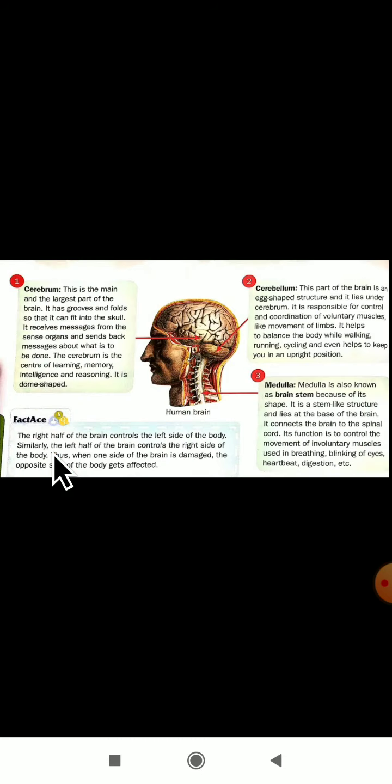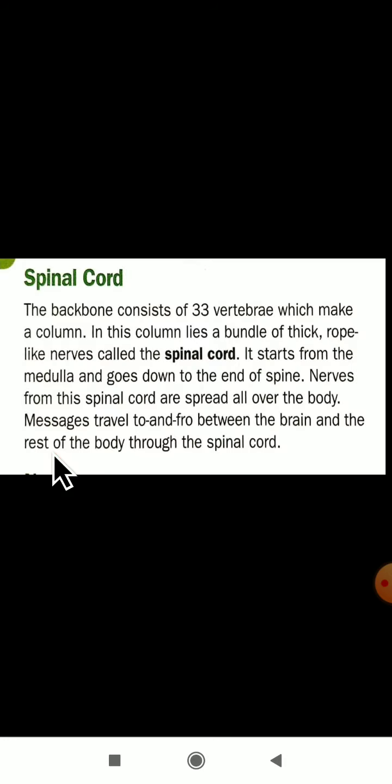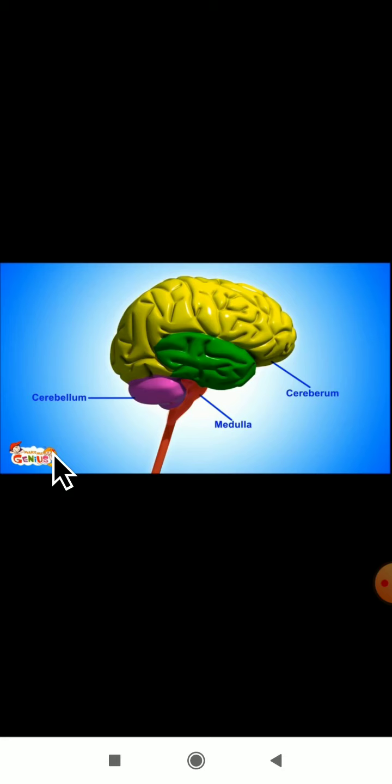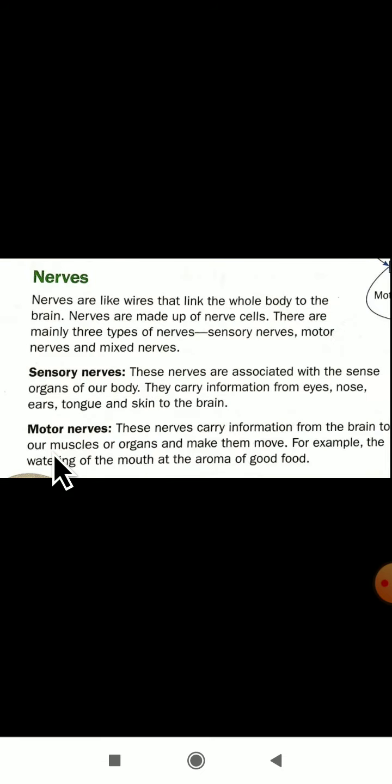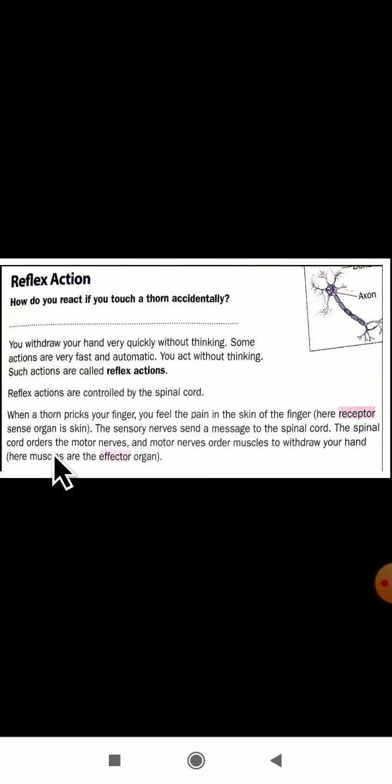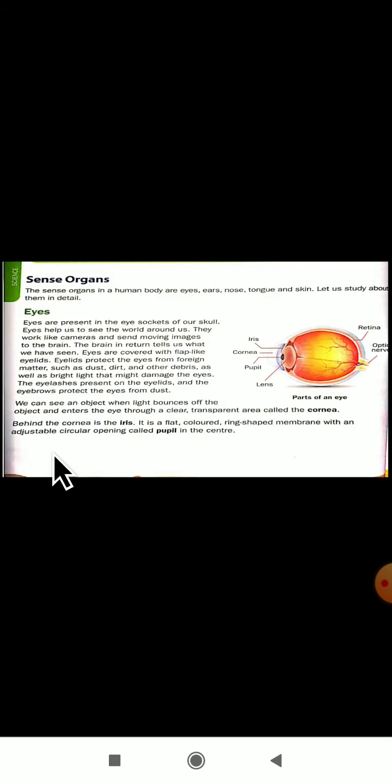Then we studied the parts of a brain. There are three main parts of a brain: cerebrum, cerebellum and medulla. The next thing we studied was the spinal cord and the nerves. There are three main types of nerves: sensory nerves, motor nerves and mixed nerves. And next we studied the concept of reflex action.